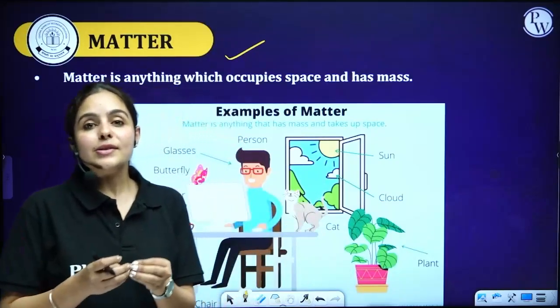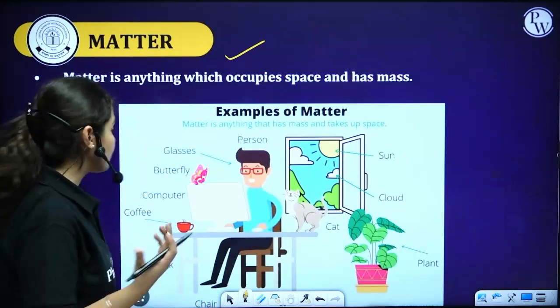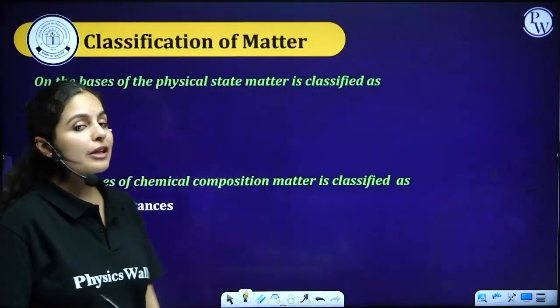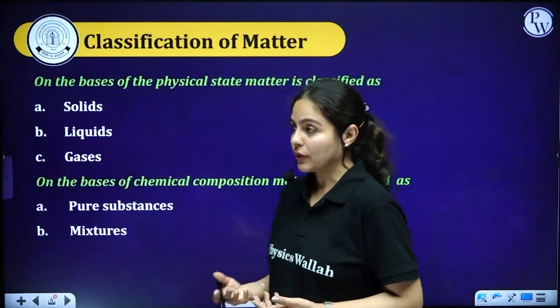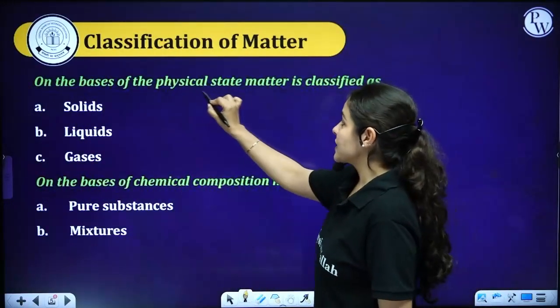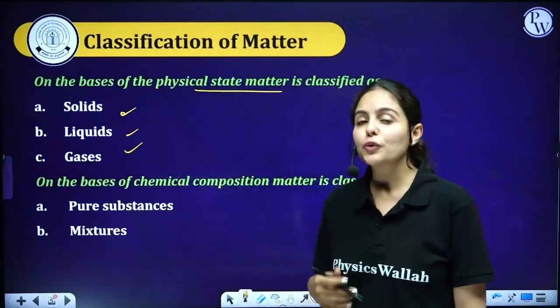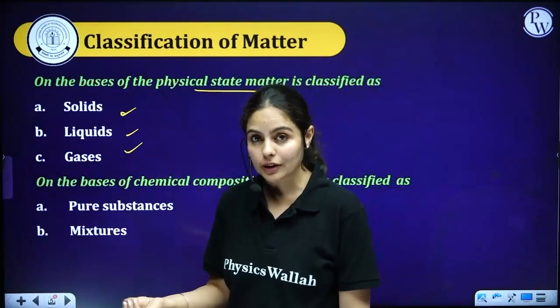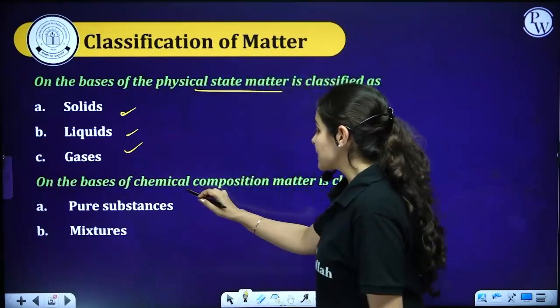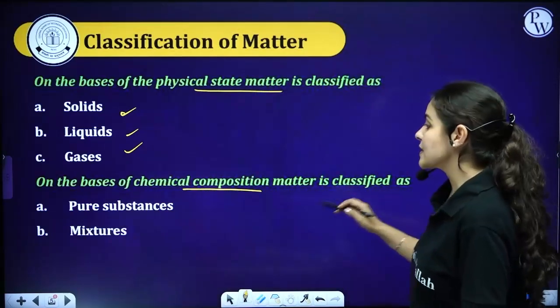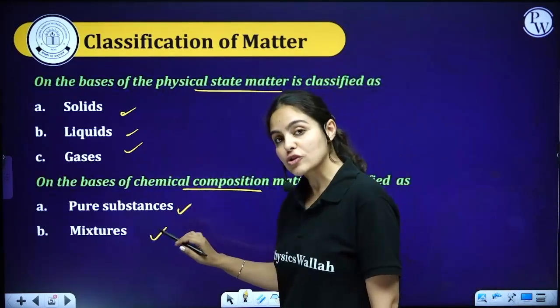Now the thing is, what are these matters made up of? This is where you will be learning more in depth. So, on the basis of physical state, matter is classified as solid, liquid, gas. You have already heard these terms since your lower grades. Now, on the basis of chemical composition, matter is classified as pure substance and mixtures also.